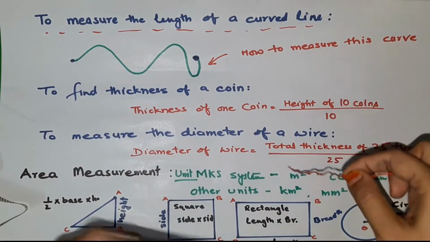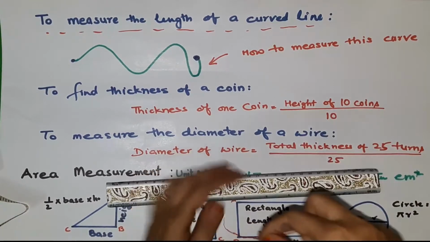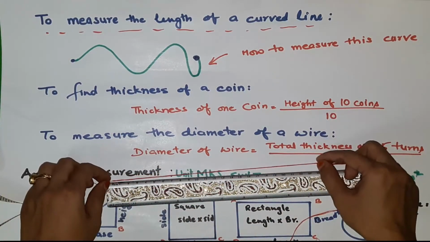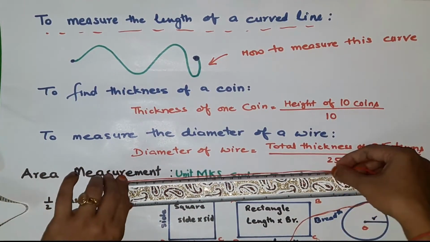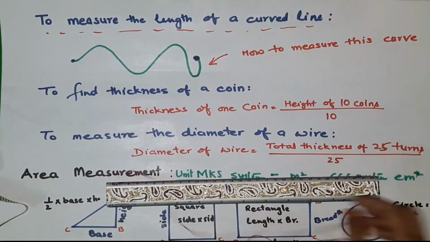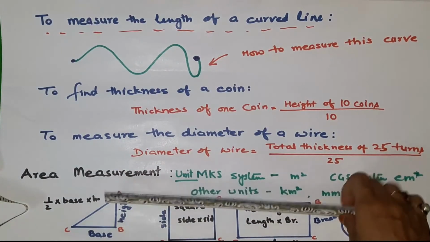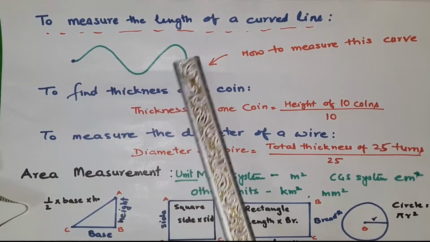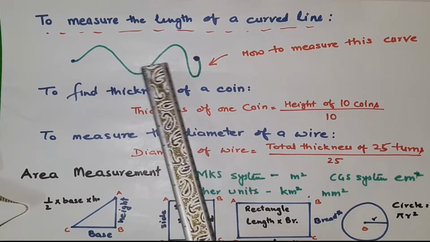Now we will put this in front of the scale and then we can easily measure how much length it is. So it will show near about 26 centimeter, okay. So in this way we are able to measure the curved line.